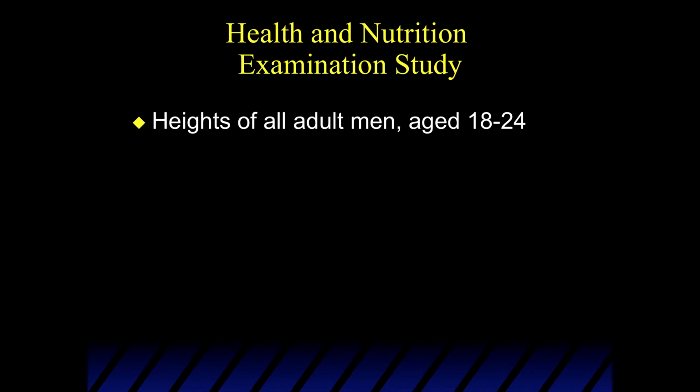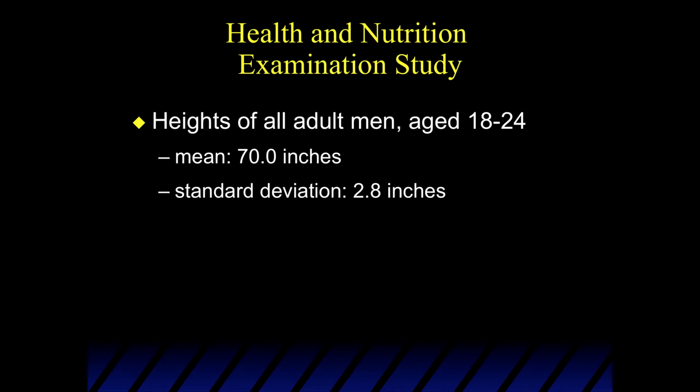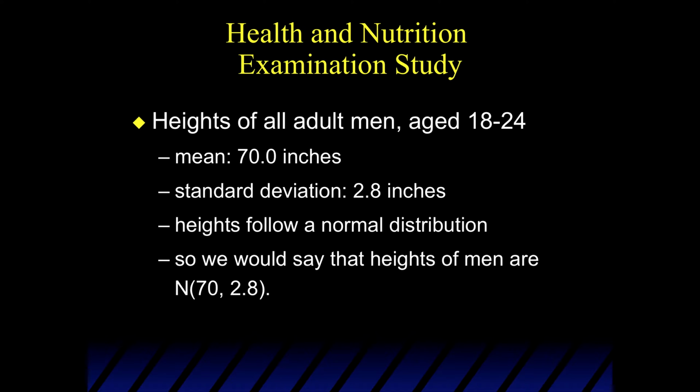Now, there was a study done a few years ago by the Health and Nutrition Examination Study, and what they found is that heights of all adult men were normally distributed. They had a mean of 70 inches, standard deviation 2.8 inches, and again, the heights followed a normal model.